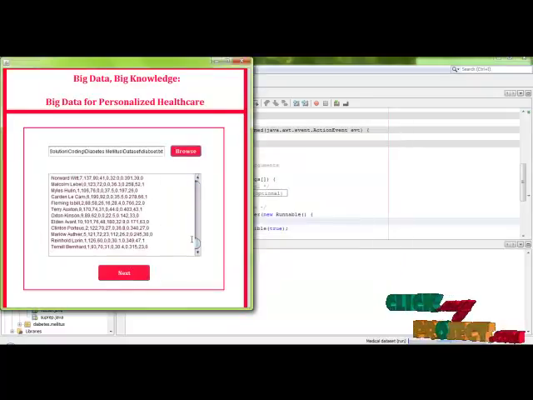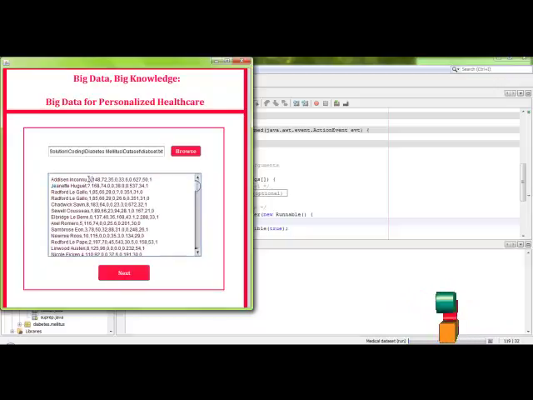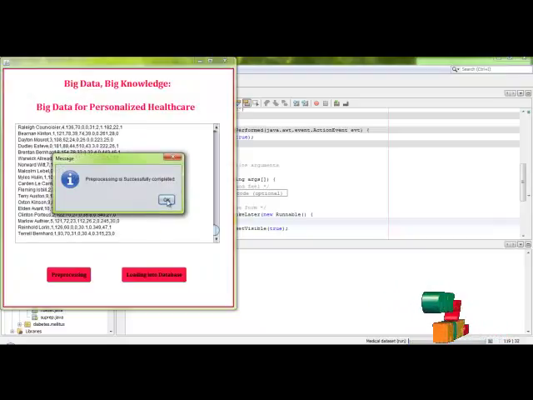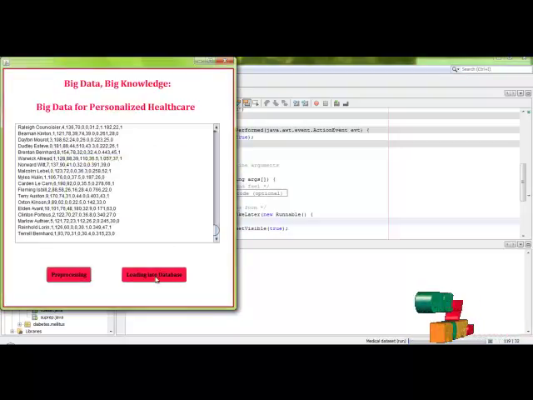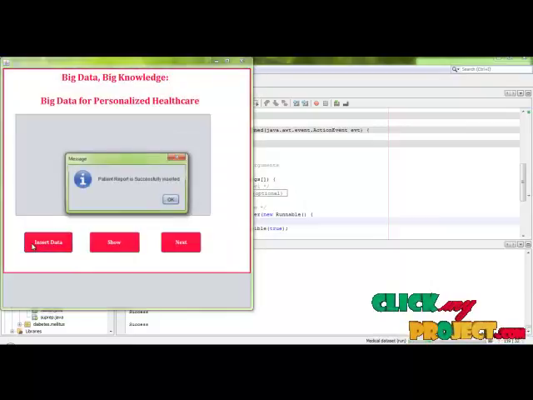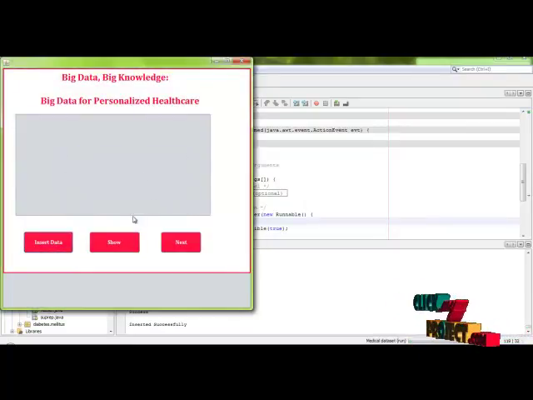Okay, this is all the information present in the data set: the username, and these are all the parameters the user has. Then click the next button, and we apply the pre-processing techniques to remove the unwanted, irrelevant and missing data in the data set. Okay, and click loading into database. Now we insert those data into the database. Now the patient records are successfully inserted into the database.